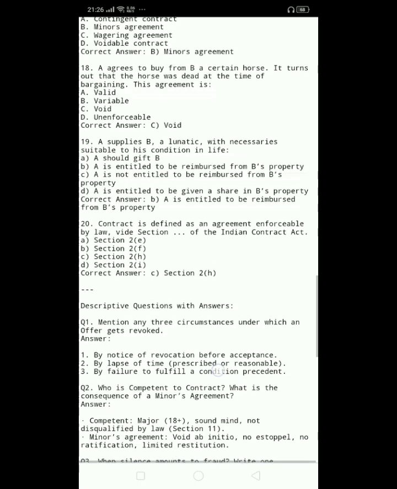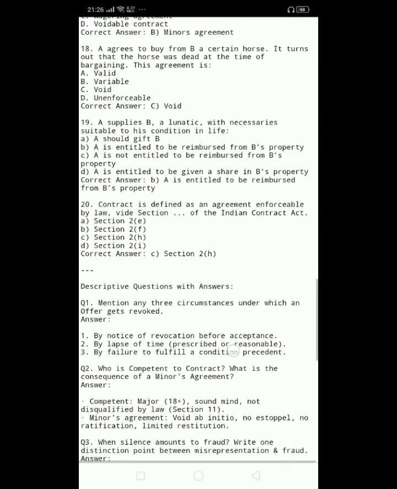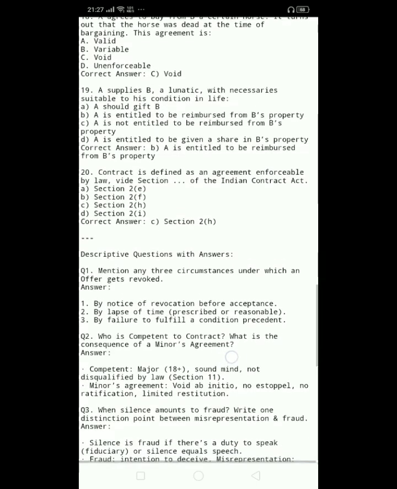20. Contract is defined as an agreement enforceable by law vide section of the Indian Contract Act. A. Section 2(e), B. Section 2(f), C. Section 2(h), D. Section 2(i). Correct answer, C. Section 2(h).